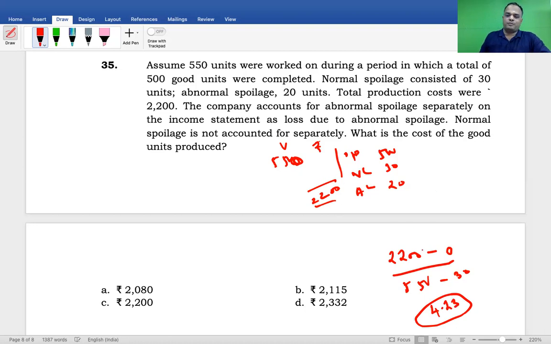They ask the total value of the units produced. How many units did you produce? So 500 into 4.23 is equal to how much? 2115. Answer B is correct. Am I right? 2115. Are you able to follow or not? Small process account for all of them. Am I right? Manageable? Good.